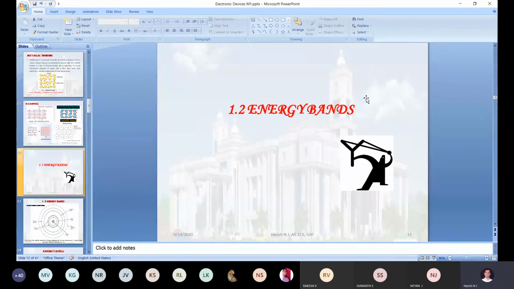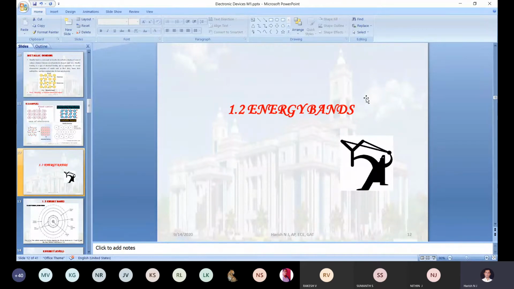Energy bands. I hope you are all aware of this concept. We'll be studying the conduction band, valence band, and energy gap. Here we are going to study how the three energy bands are created.